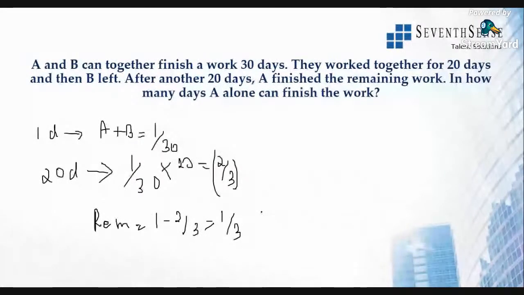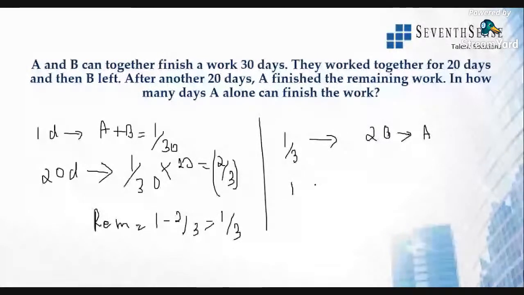So this 1/3 of the work will be done in 20 days by A. So if it completes the work, how many days will A alone take? So one complete work, in the sense one unit, right? If it is completing one work, how many days will it take up? It will be 3 into 20, which is 60 days. Okay, this is the meaning of the question. One, you can go ahead with this.